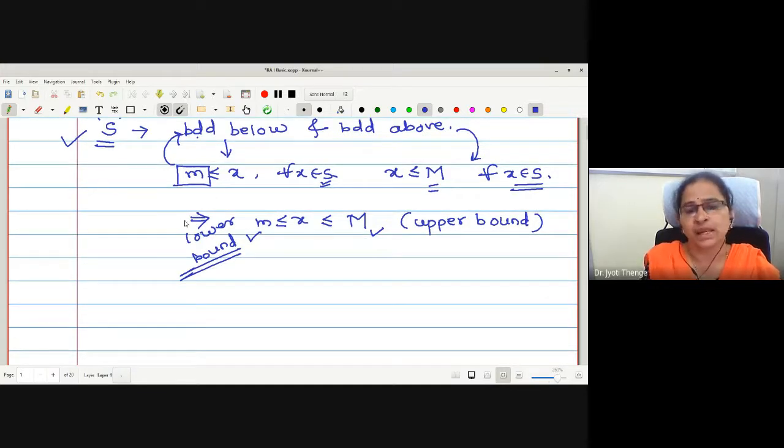Next, what I want to ask is, if we already have the concept of upper bound and lower bound, then why were we going for suprema and infima, greatest lower bound, least upper bound? Before going to this definition, is there any necessity that small m and capital M are members of S?